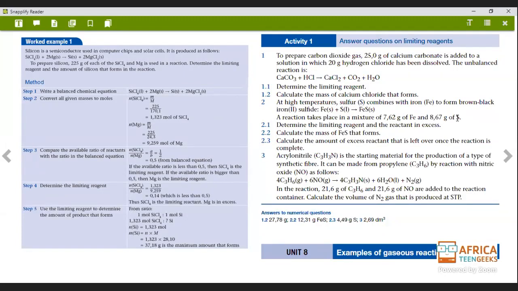Number two: calculate the mass of FeS that forms. Number three: calculate the amount of excess reactant that is left over once the reaction is complete. Now I'm going to quickly go to the homework problem.